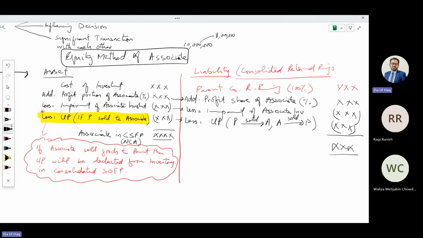And if there is any unrealized profit part relating to intergroup transactions between parent and associate, we need to deduct it, whether the parent sold to the associate or the associate sold to the parent. Obviously, while calculating consolidated retained earnings, we need to add the subsidiary results, its share, and its goodwill impairment, if there is any.